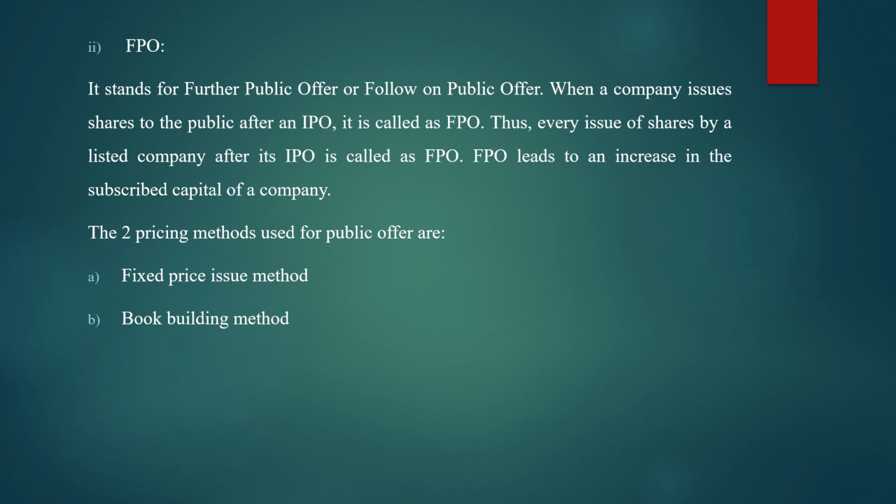So, in simple terms, IPO means what? Offering made by the company for the first time. But FPO means what? After IPO, again and again, when the company needs capital, it has to make an FPO, that is further public offer. Fine. Now, which are the two pricing methods used for public offer? In the previous slide, I told you IPO and FPO can be issued through two methods. They are the fixed price issue method and the book building method. So, let's see what you mean by these two pricing methods. Hope till here you have understood.